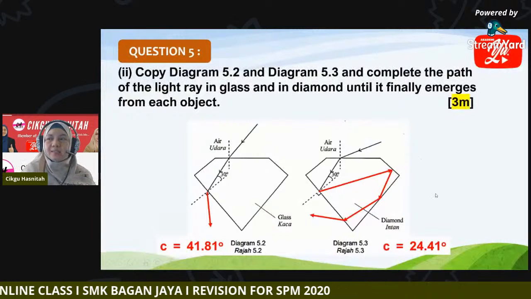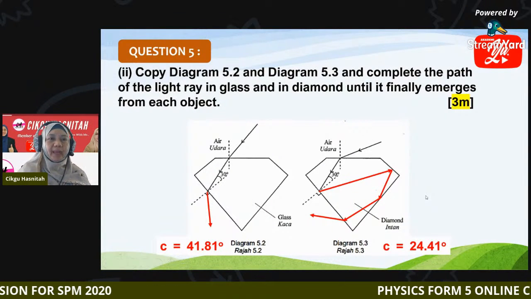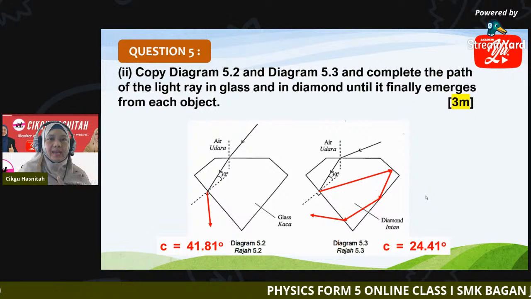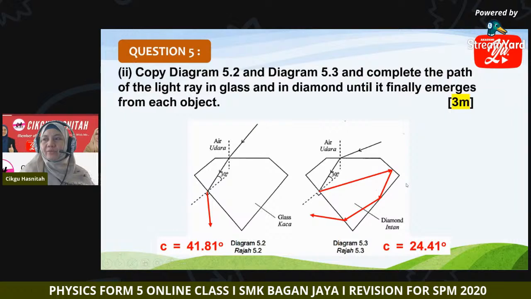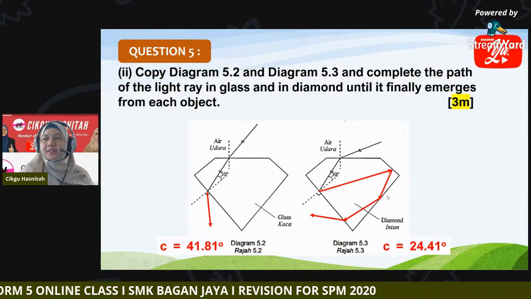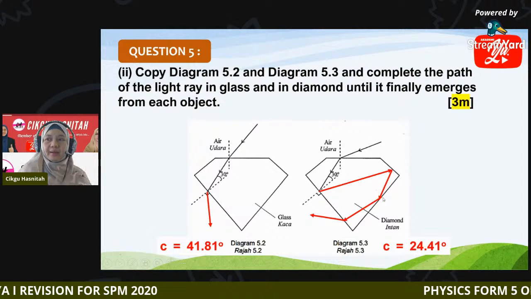Okay class, so this is the correct way to draw the path of the light ray in both glass and diamond. For diamond, it undergoes a few total internal reflections first, then only does it emerge from the diamond.